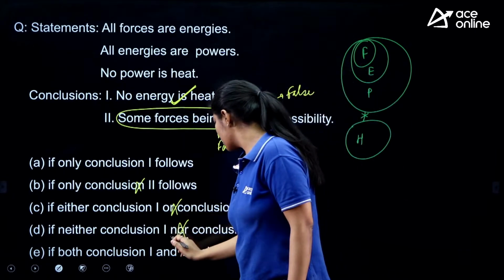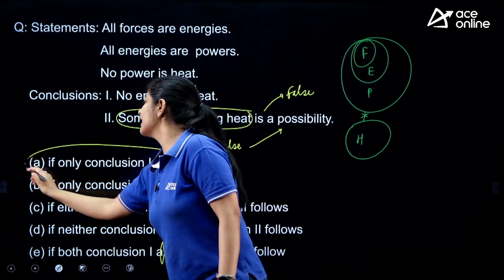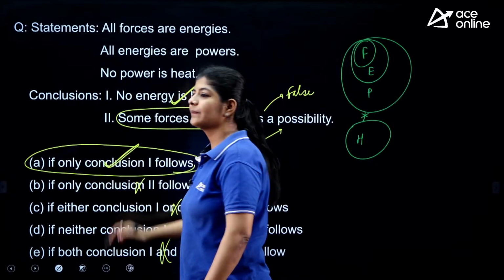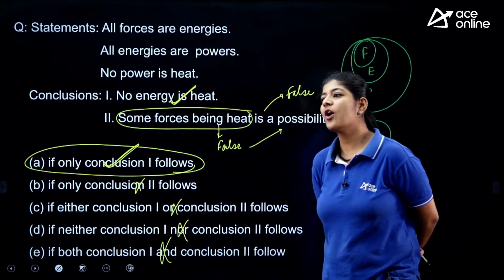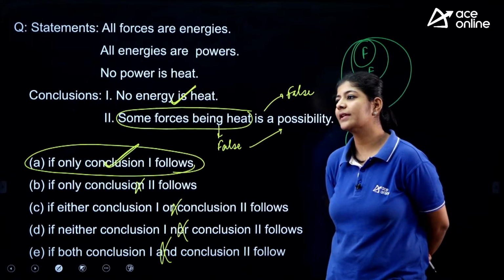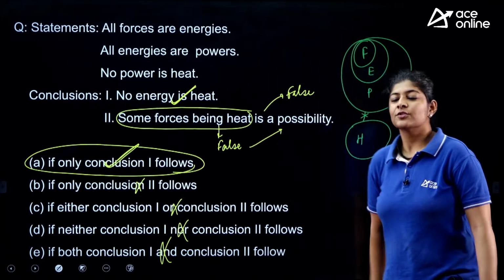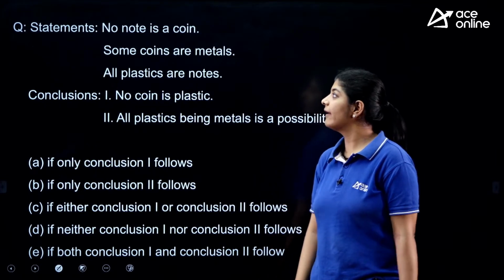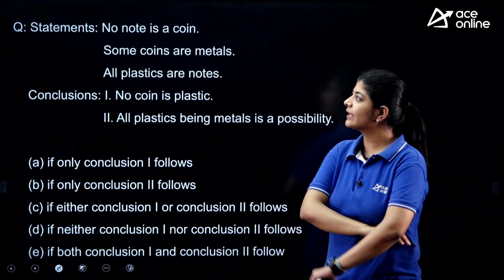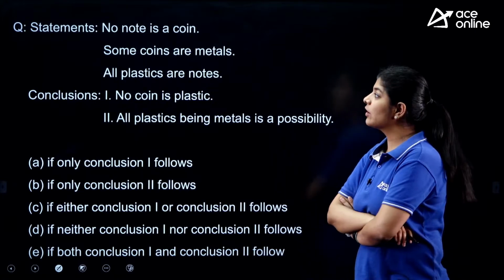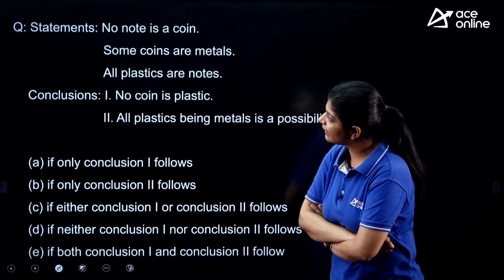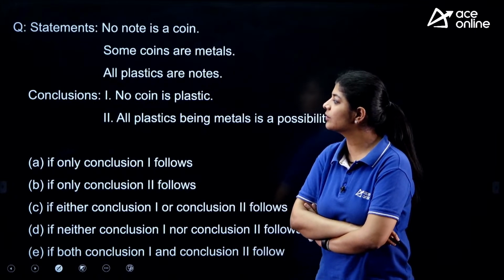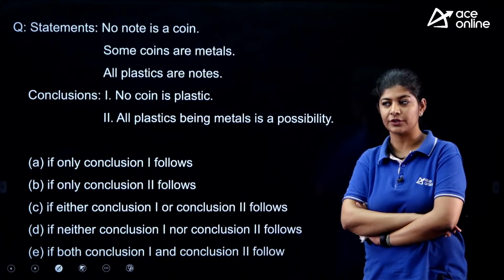That means this option is also eliminated and the correct answer over here is your option number A. Right? So let's move towards the next question and let's see what next question we are having. In the next one, again we are having one more question from the concept of syllogisms. Here we are again having 3 statements and on the basis of that we need to check 2 conclusions.